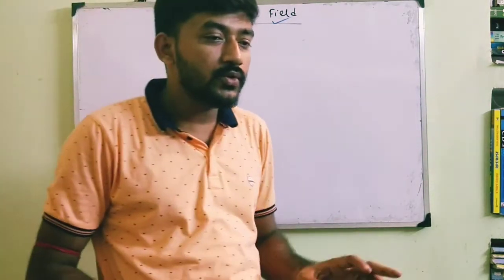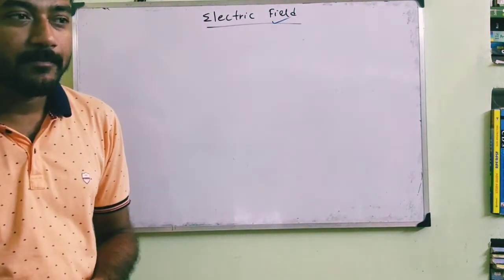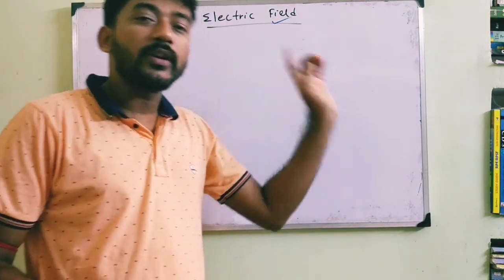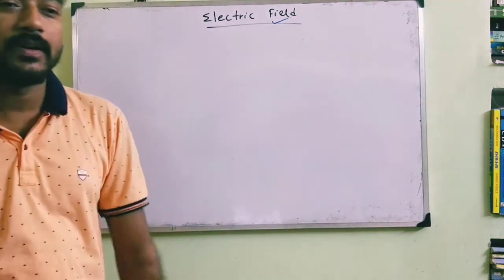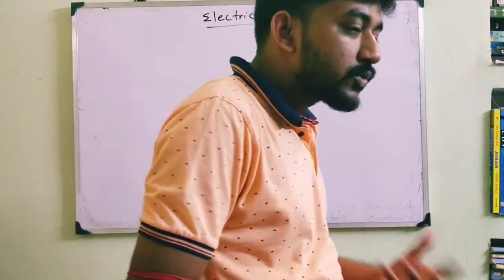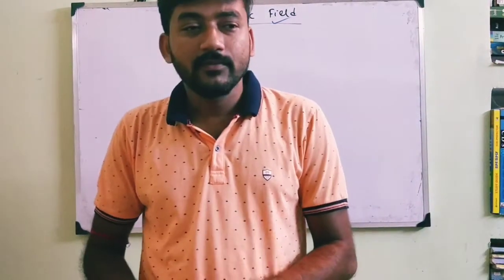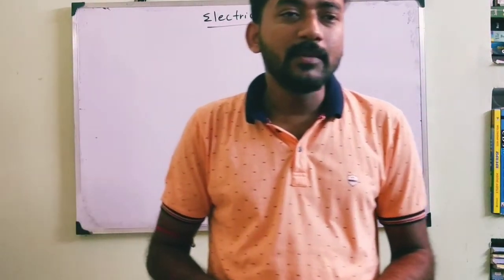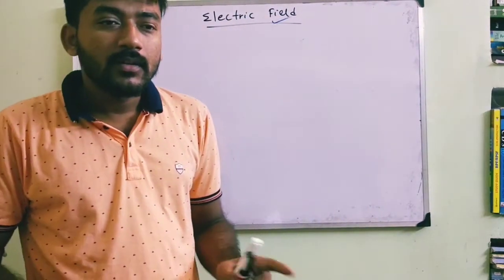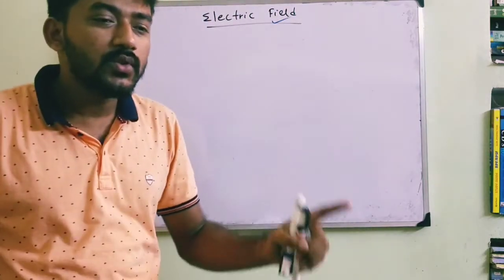Without any source, the field cannot be generated. So when we talk about a field, I have to talk about a source of this field. The source can be of any type. Any object can be a source of a particular field, and that field is called the field of that object, which is the source of this field.